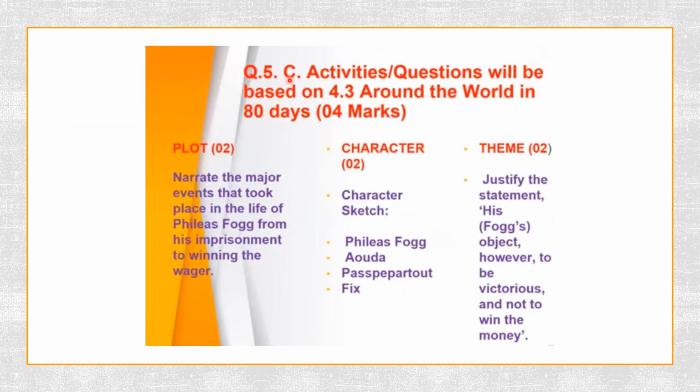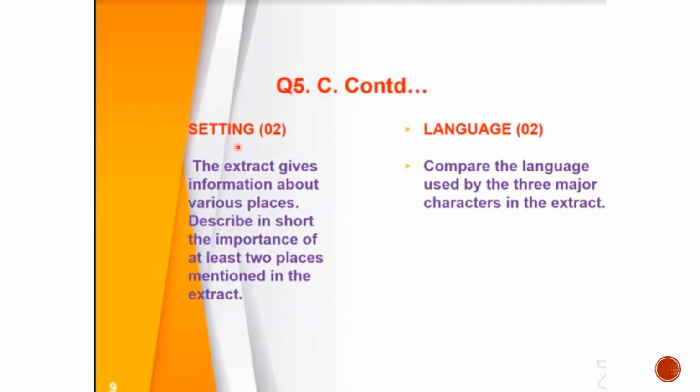Question number 5C again is based on 4.3, Around the World in 80 Days. How are the questions going to be framed? It's going to be framed on plot, character, theme. So it's going to be for 4 marks. However, you have options in these: setting, language, 2 marks, plot, character, 2 marks.